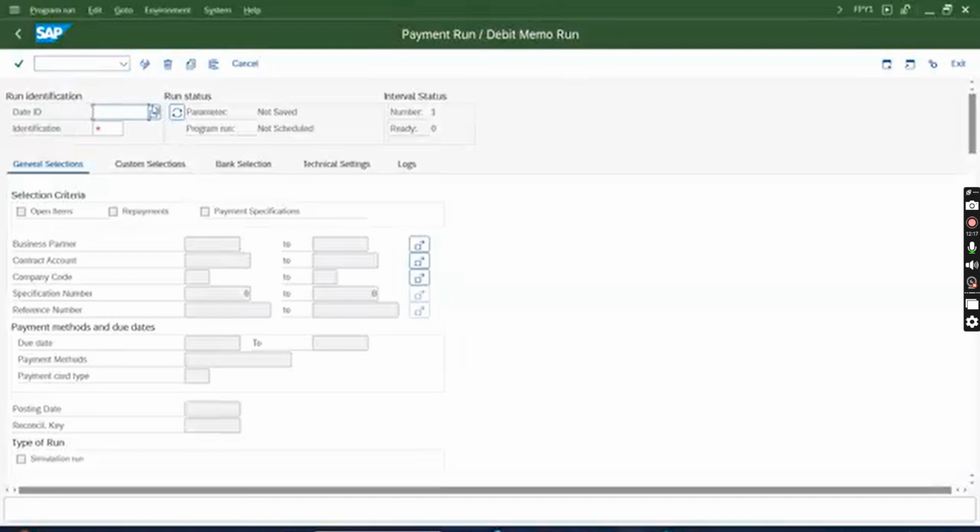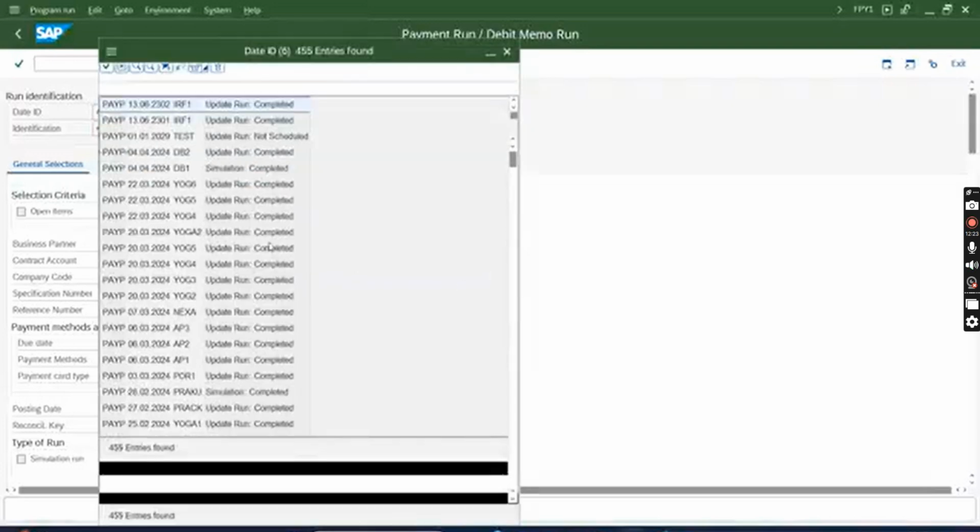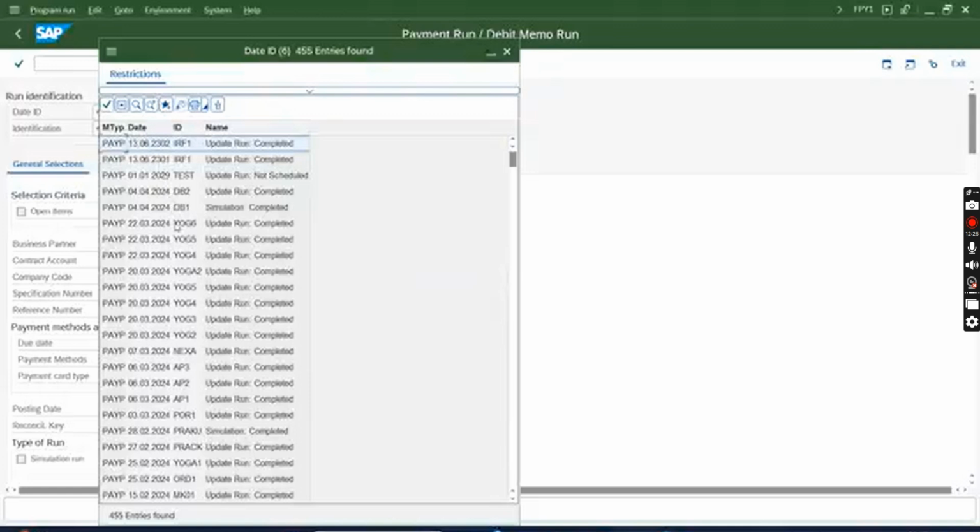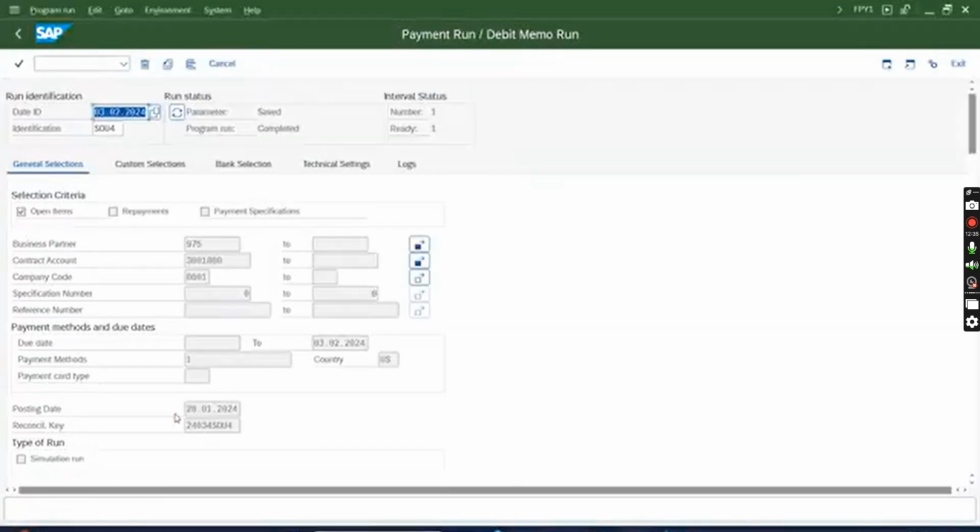So I'll just run direct debit one more time. /nfpy1. Do I have the variant, or is that also gone? I think the variant is also gone. Okay, so I see only the Feb run. A March run is missing. Anyways, I'll just copy.